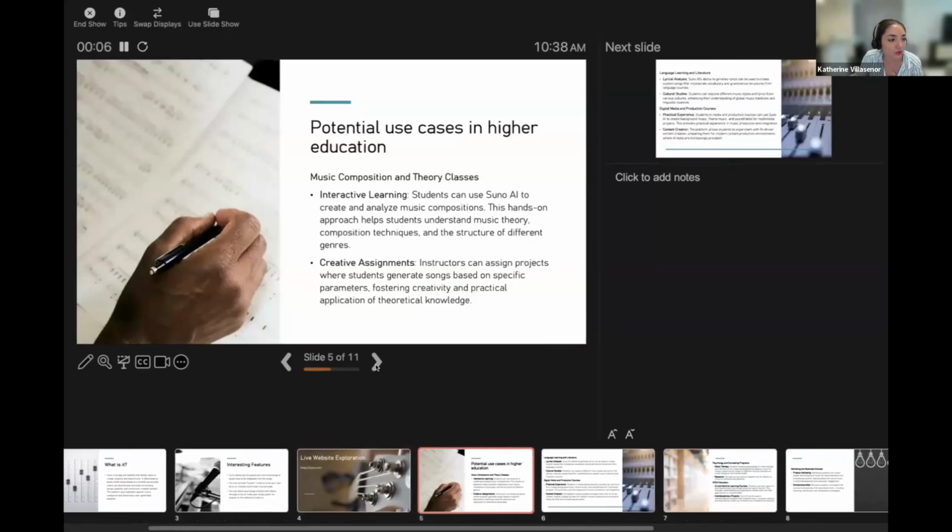Some of the potential uses that I thought about that we can use in a university setting are, for example, in music composition or theory classes. This can be used to analyze how songs are made, what makes a song, and see what AI is using to create a song, or the patterns that it's following. So to analyze that part can be really interesting.